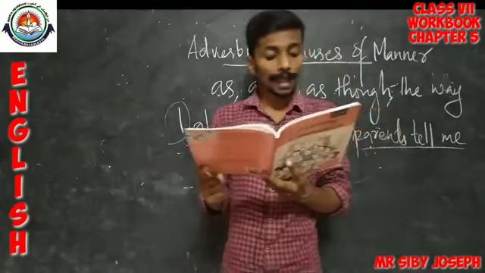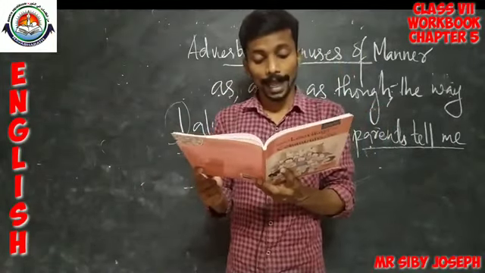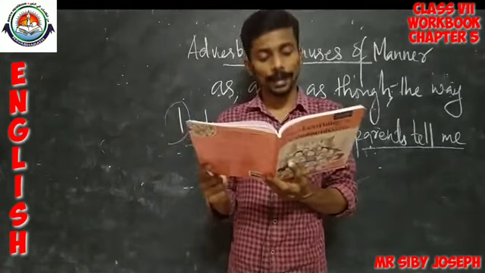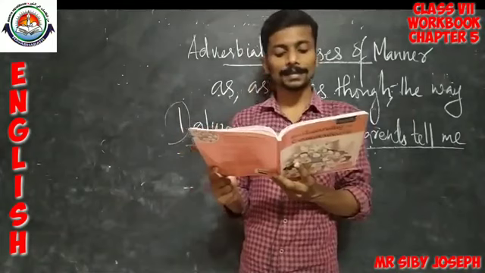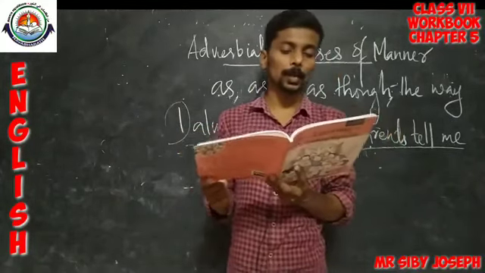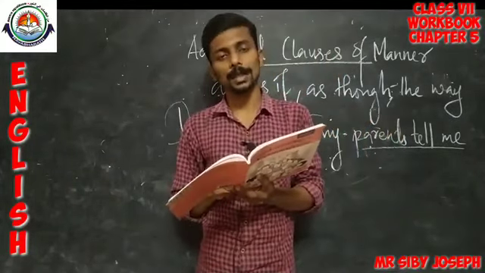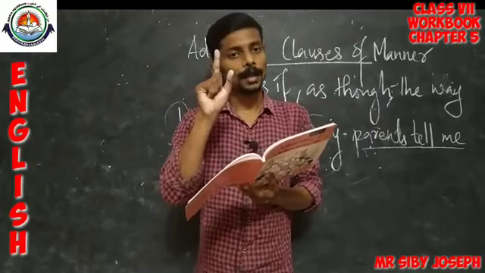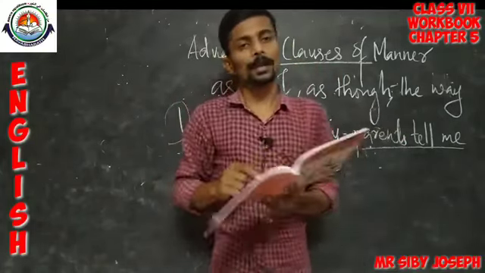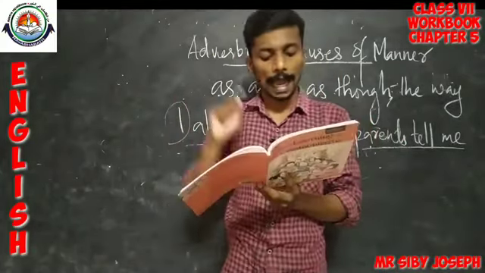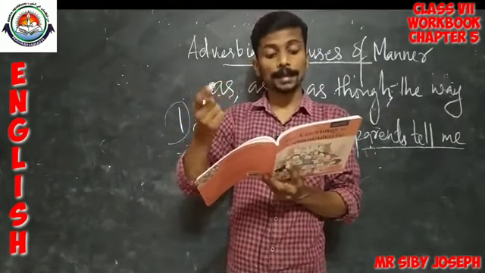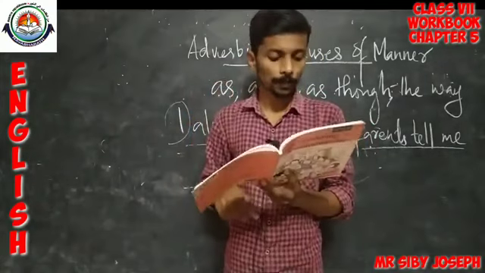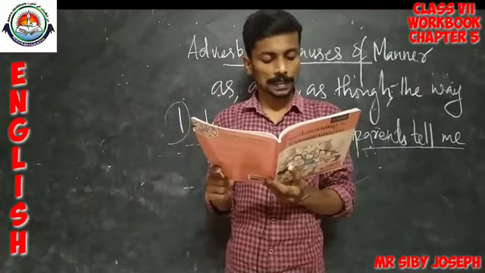As though they were bored, as I tell you, the way they are, just as we thought they would, as if it has gone rancid. In all these clauses we could find words expressing adverbial clauses of manner like as though, as, the way, as if. Okay.